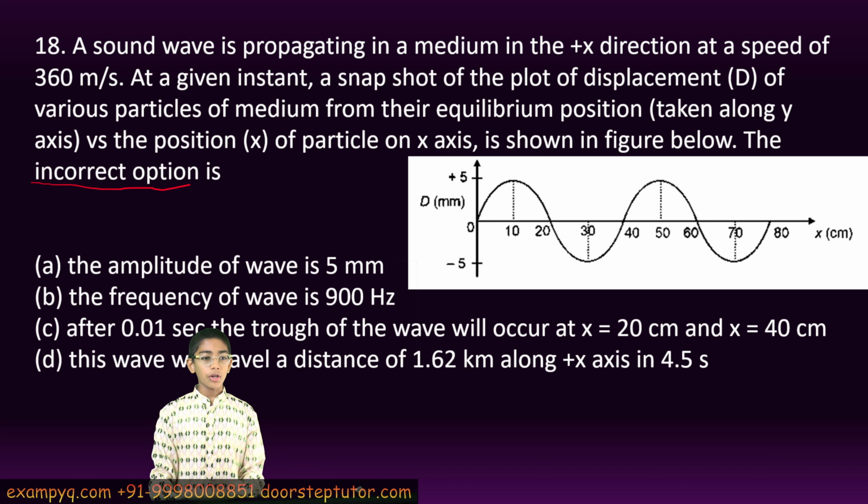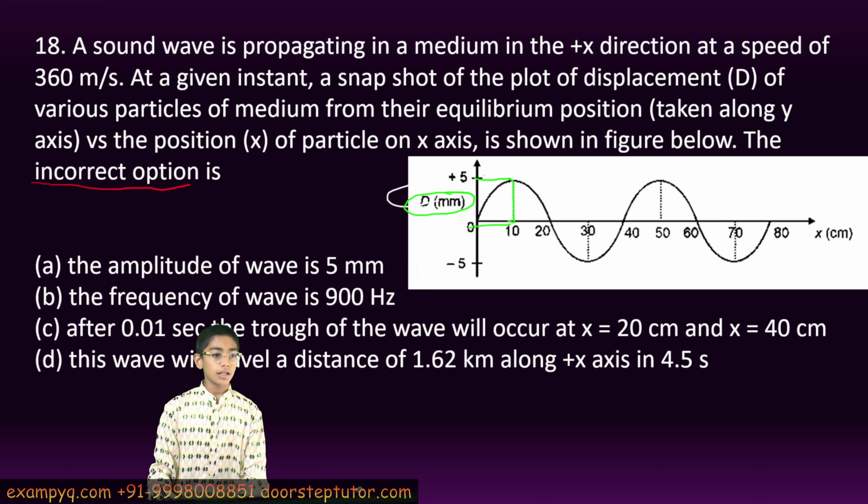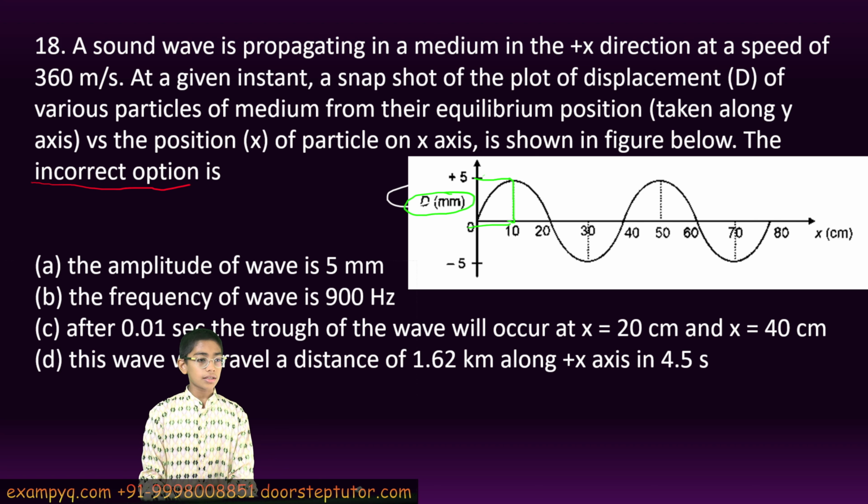A. The amplitude of the wave is 5 mm. This is true because the amplitude is the maximum displacement of the particle from the mean position. So it is 5 mm. So A is true, but we are asked for the incorrect option, so this is wrong. B. The frequency of the wave is 900 Hertz.